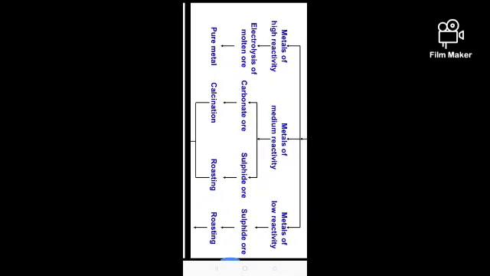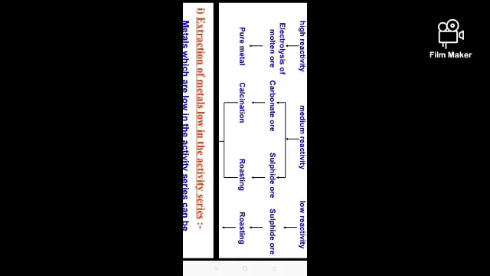For those metals having medium reactivity, we have to divide them into two types: carbonate ore and sulfide ore. The carbonate ores undergo the process of calcination and we can get the pure metals.